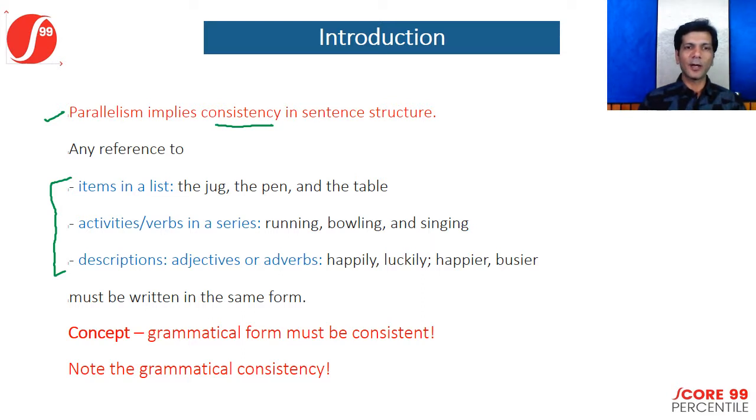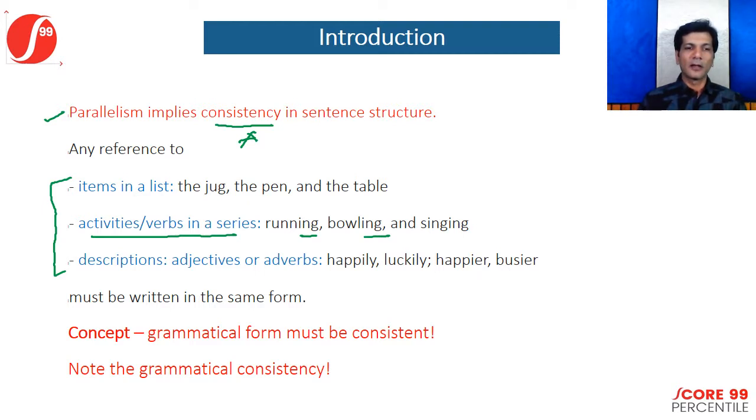It means that, for example, if you look at this part, we are talking about verbs in a series. If we are talking about the verbs run, bowl, and sing, all of them used in the same context, referring to the same subject, let's say, then it is incorrect to use two of the verbs in the ing form and one verb in a past tense form. That would be incorrect. That's what we mean by saying they have to be parallel. They have to be consistent in sentence structure.